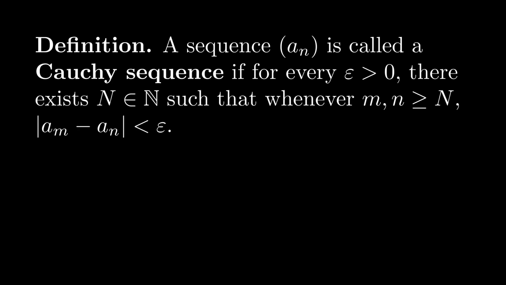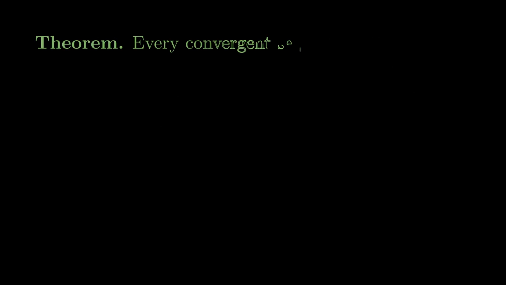What we'll prove in this video is that a sequence of real numbers is convergent if and only if it is Cauchy. That this is actually an equivalent condition to convergence. And that'll give us a nice way to demonstrate the convergence of certain sequences without needing to find the exact limit. Let's first prove that every convergent sequence is a Cauchy sequence.